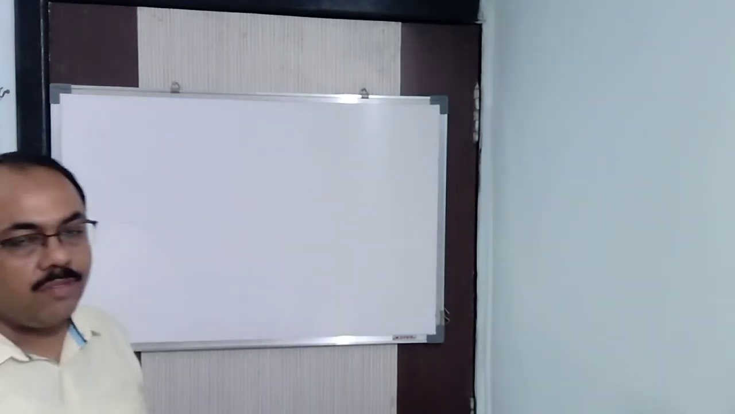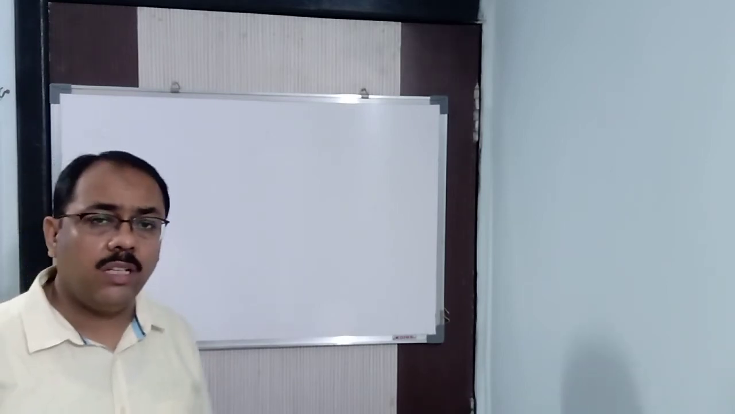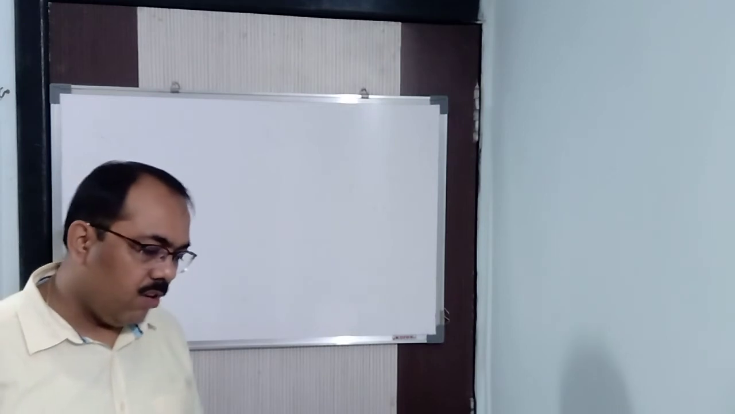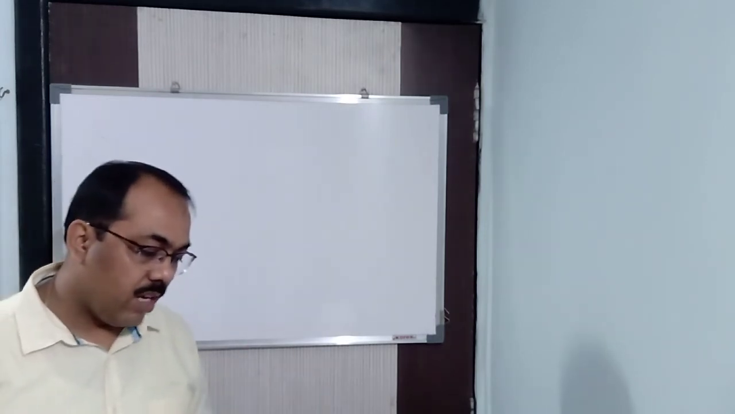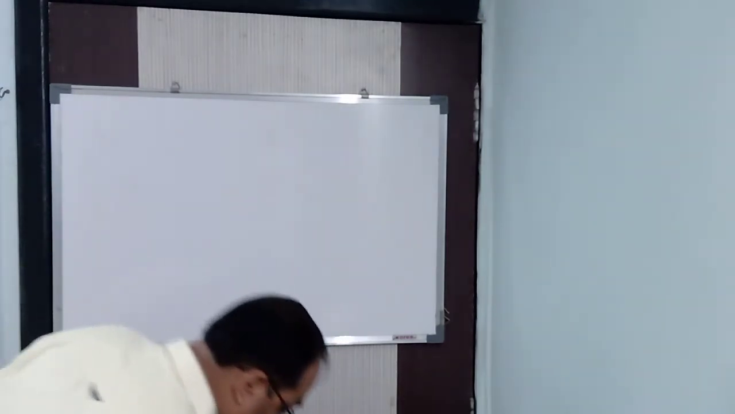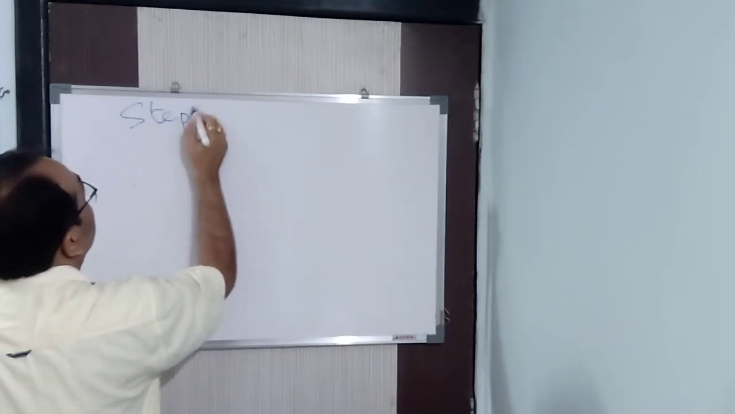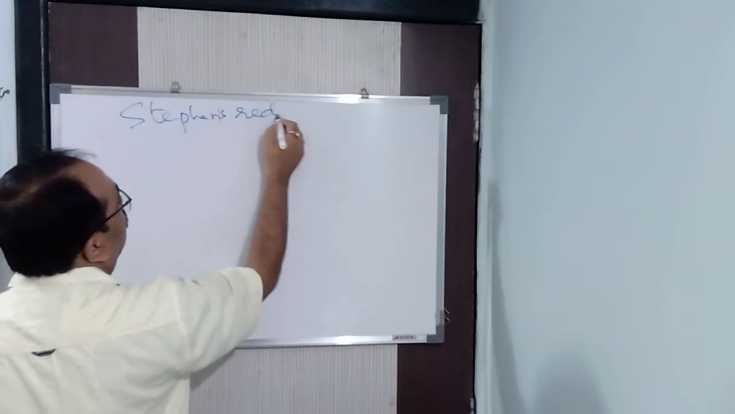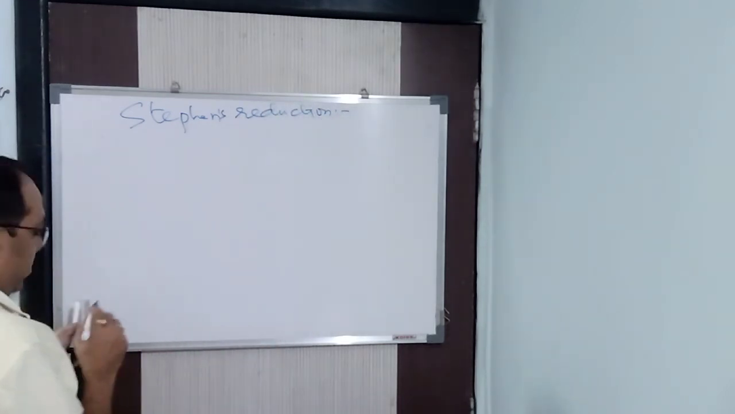Now, next, we can prepare from nitriles. We have seen one method with nitriles, that is by using Grignard reagent, RCN, we have seen it. Here also we will take nitriles, but the name of this reaction is Stephen's reduction. It is known as Stephen's reduction, another very important process.